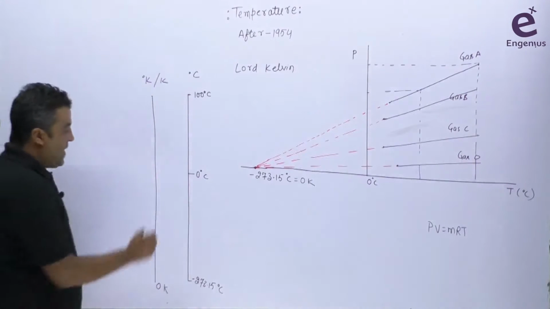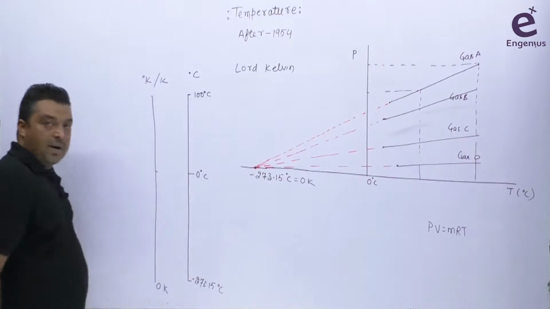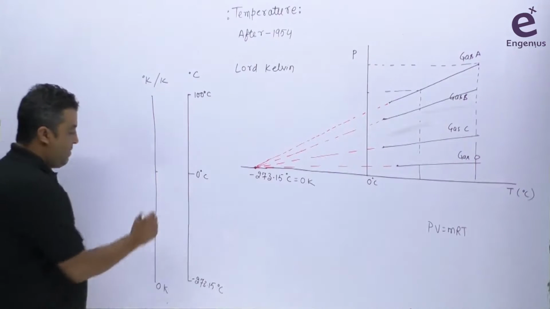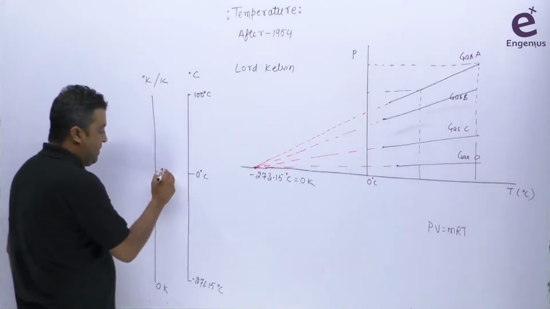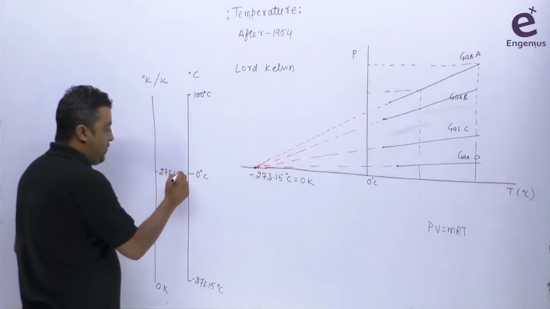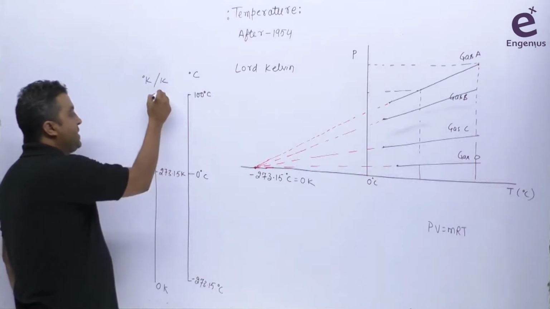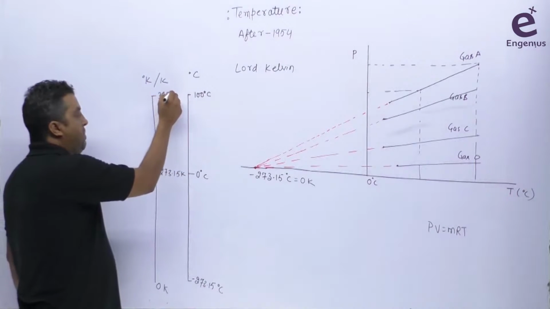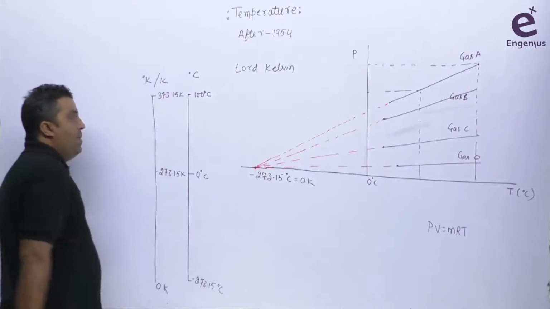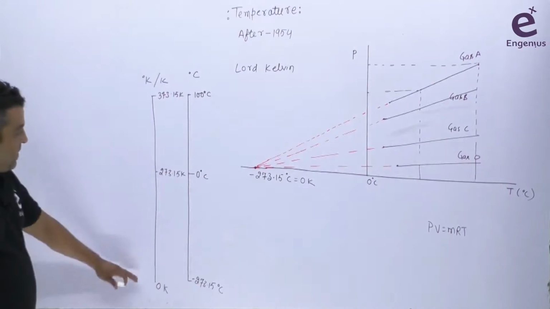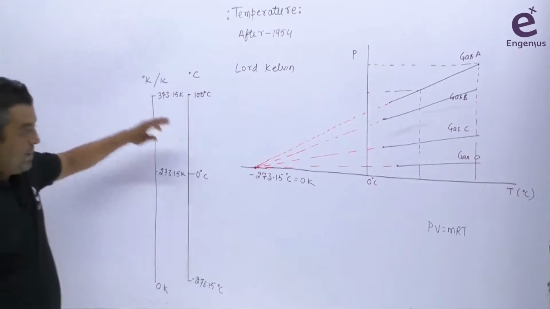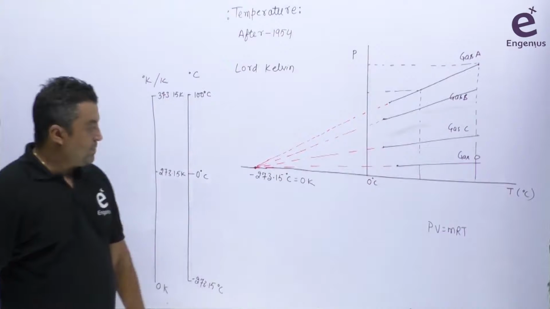So if I define this value here, based on this, this value will be 273.15 Kelvin, and this value will be 373.15 Kelvin. Similarly, we define the other values like this. So we started a new scale based on this.